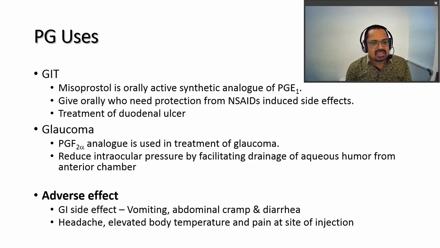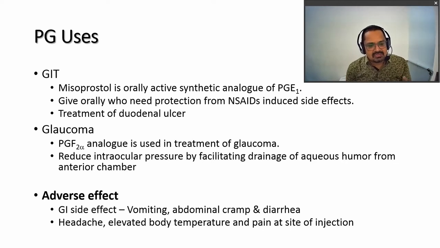Then in the treatment of glaucoma, these are also given. A PGF2 alpha analog is used in the treatment of glaucoma. They reduce intraocular pressure by facilitating the drainage of aqueous humor from the anterior chamber. So drainage of aqueous humor will be facilitated by these analogs, and in that way intraocular pressure is reduced.